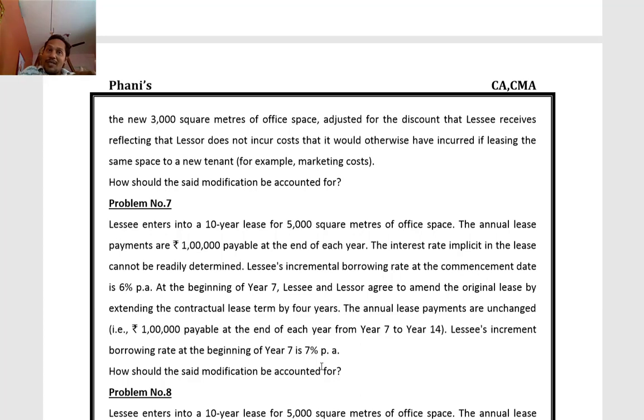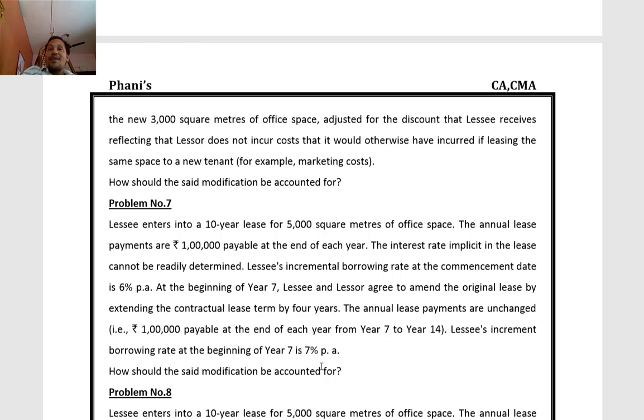Now, after completion of 6 years, that is at the beginning of the 7th year, lessee and lessor agree to amend the original lease term. They want to extend it by 4 years. The lease payment is the same, 1 lakh rupees per annum at the end of each year. Now the total term comes to 10 plus 4, 14 years.